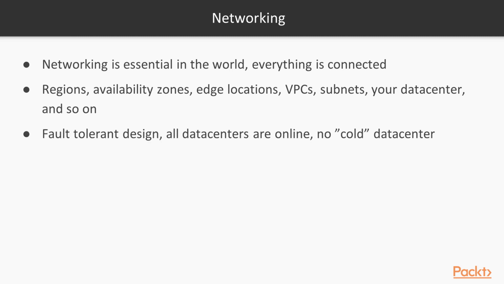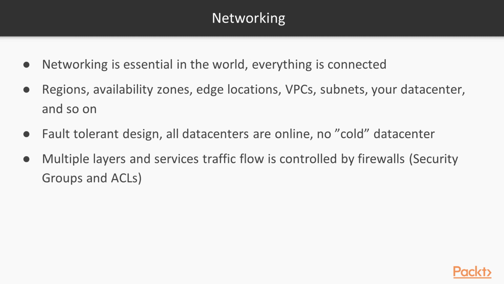So we have to always think about how to have a fault-tolerant design or fault-tolerant architecture. Remember that in AWS, all data centers are online. There are no cold data centers. So we can use the availability zones and regions always based on our needs. All the services may be active or working in all cases.